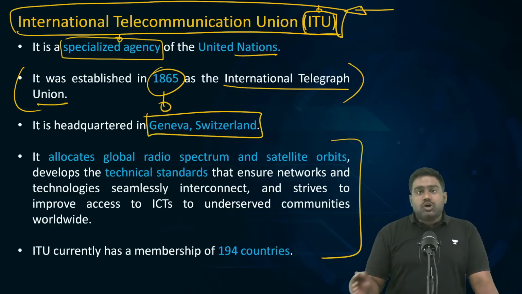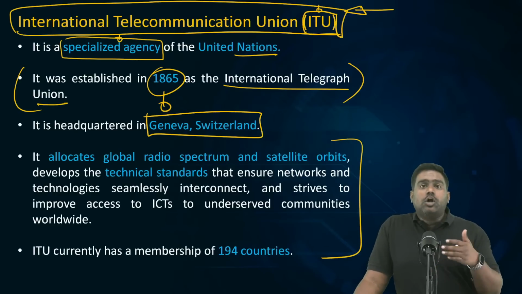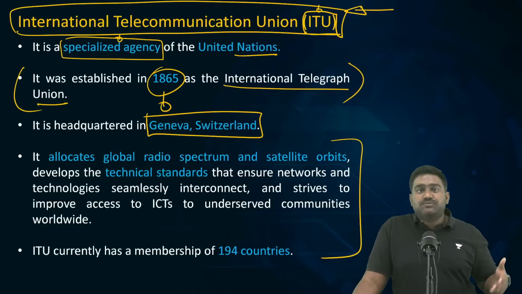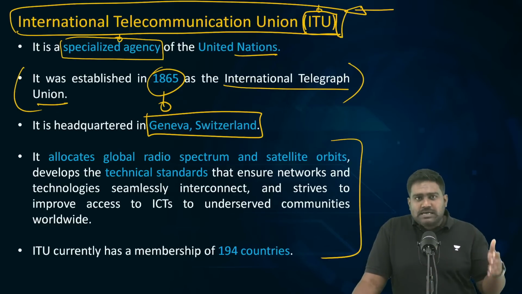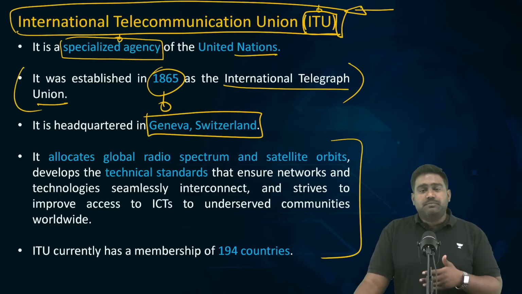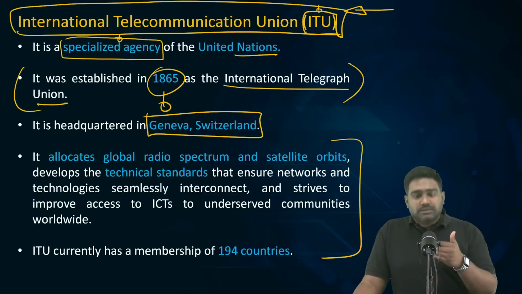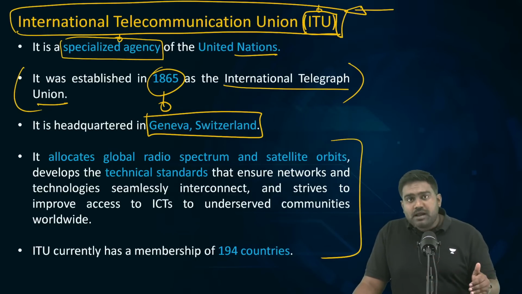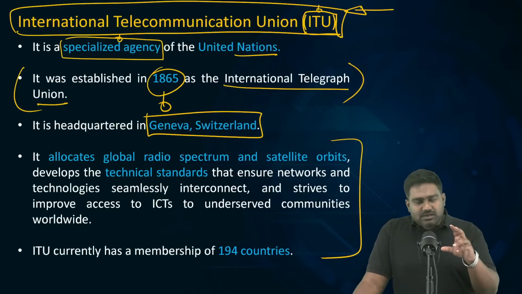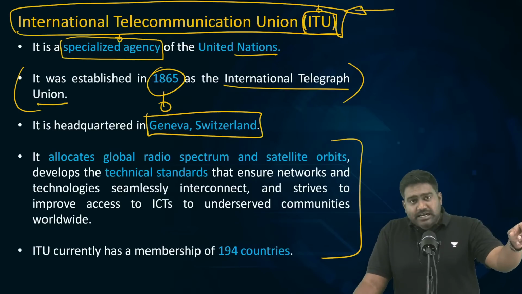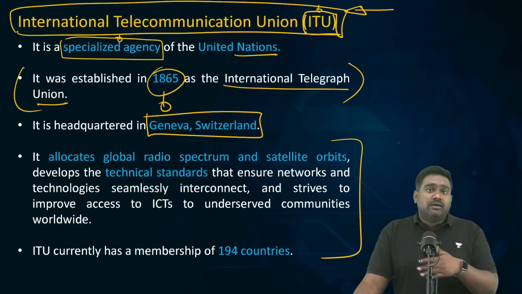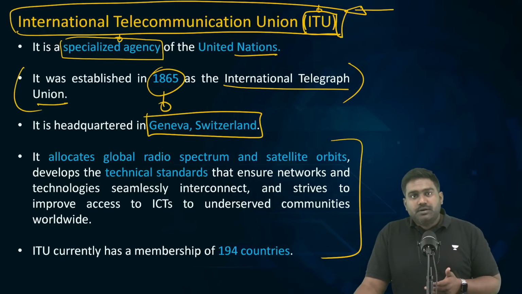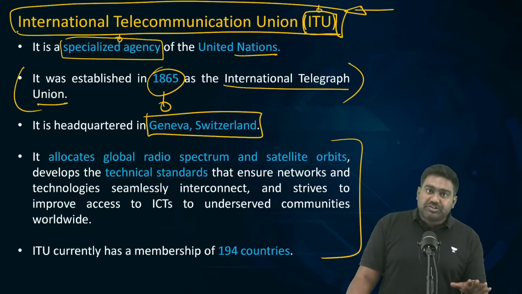And what is the role of this organization? It mainly allocates the radio frequency spectrums, satellite orbits as well. So before ISRO, NASA, or any space agency or a space company launches satellites into orbit, the orbit designation has to be approved by ITU. If we decide on a certain orbit for a satellite, we have to request ITU for permission, for approval. So it will check to ensure that there are no other satellites in the same orbit or in the nearby orbit to prevent a collision. It ensures the safety of space traffic.